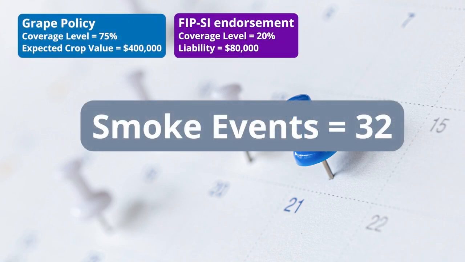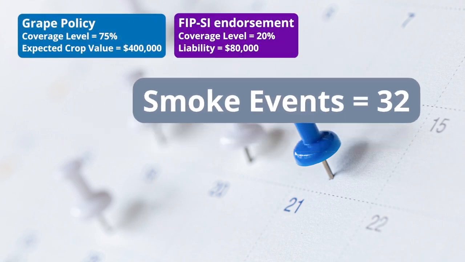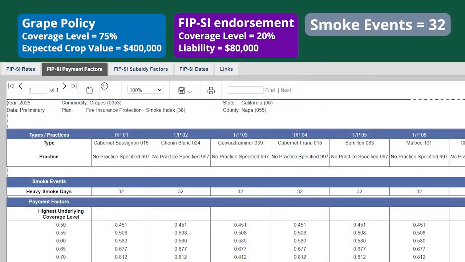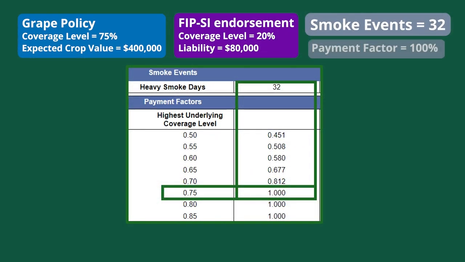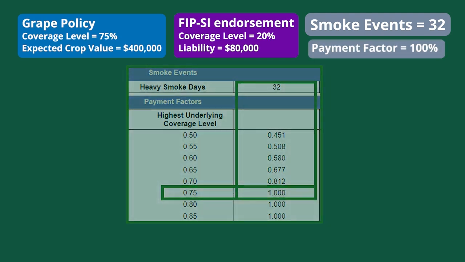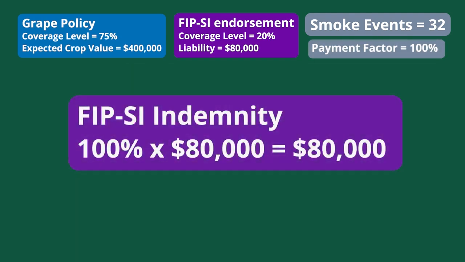RMA determines that your county has 32 smoke events during the insurance period. Given your coverage level and the number of smoke events, the actuarial documents indicate you have a payment factor of 100%. So the FIP-SI indemnity payment due to you is $80,000.